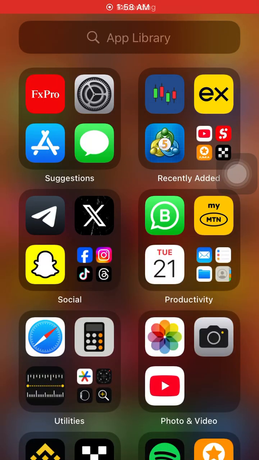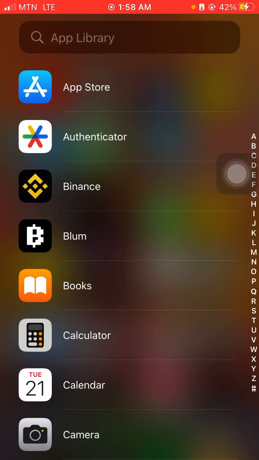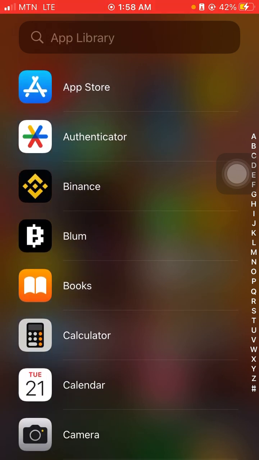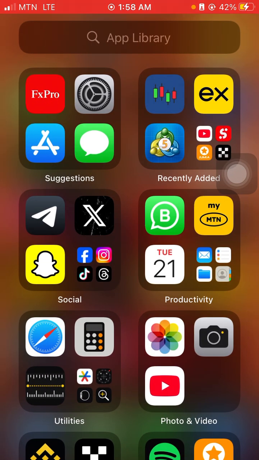Okay, so guys, today I'll be teaching you how to make a deposit on your EXNESS account. First of all, you need to download EXNESS from the App Store over here, and that's have it checked. Then when your EXNESS is downloaded, you open the app.